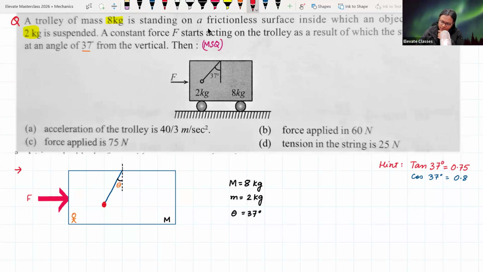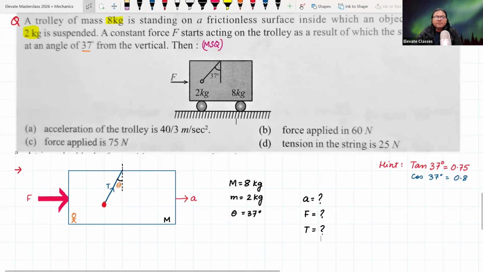Because of the force, the trolley will of course accelerate in the forward direction with some acceleration A. What is that acceleration A? What is the force applied F? If there is a tension T in the string, what is the tension T? You have to find all these things. This is a very simple problem of static equilibrium in a non-inertial frame of reference.